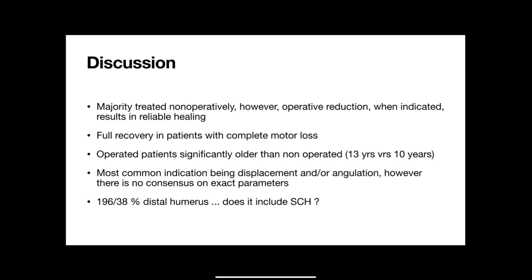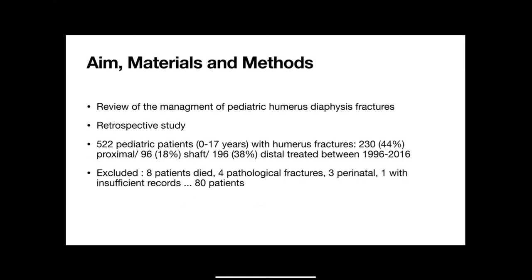And a third thing which I found a bit interesting: they said there were 522 patients over 20 years, of which 230 were proximal fractures, 96 were shaft, and 196 were distal fractures.